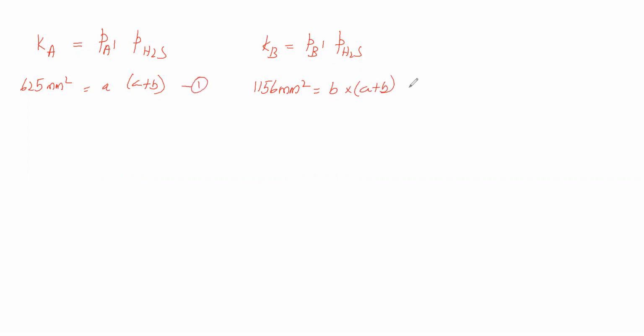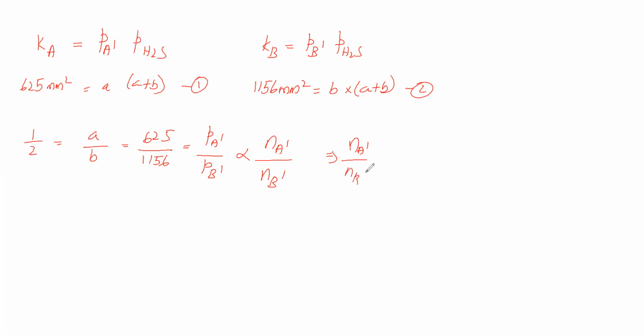Now we will call these equation number 1 and equation number 2. Taking 1 by 2, A by B is equal to 625 by 1156. A is the partial pressure of A dash, B is the partial pressure of B dash at equilibrium. Now we can say partial pressure is directly proportional to number of moles of A dash and number of moles of B dash. Therefore, number of moles of A dash by number of moles of B dash is equal to 625 by 1156, which is 0.5407.